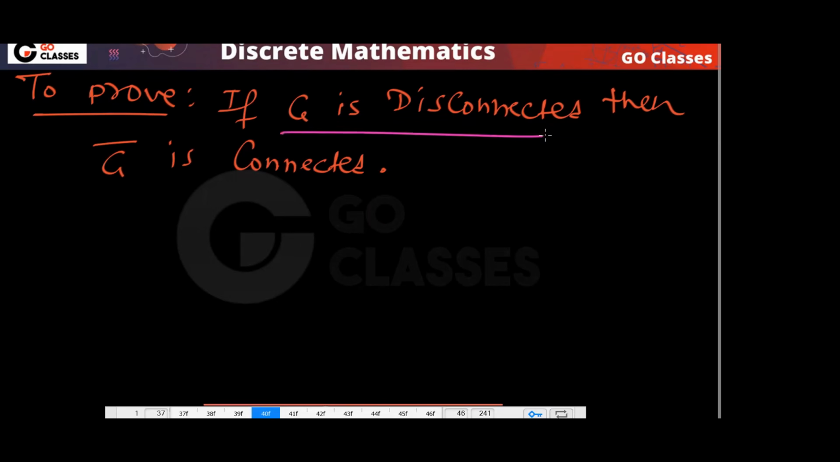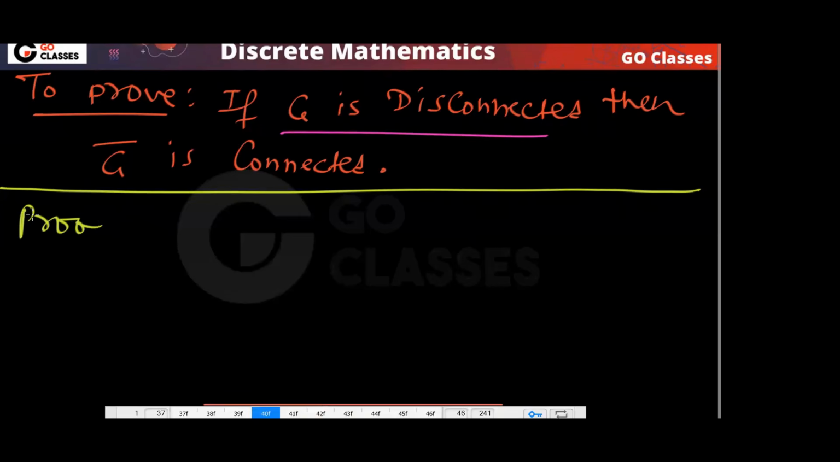If G is disconnected, this is given. Then G bar is connected. This is what I want to prove. I want to prove that G bar is connected. And what should I do? What is your suggestion? What should I do to prove that G bar is connected?